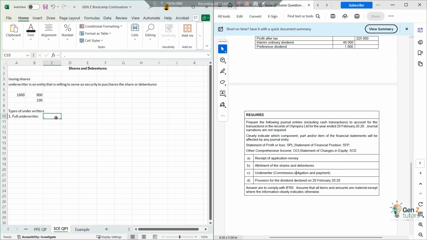So it means willing to cover or purchase just the whole 100% of the shares that will be remaining after the public has subscribed.